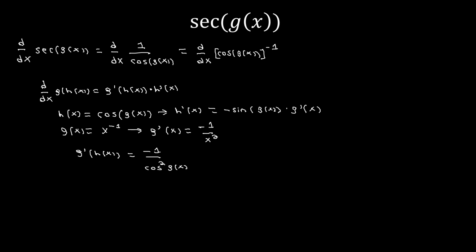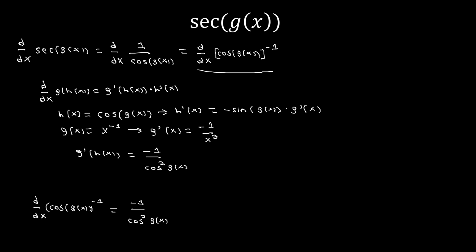So now we could plug in what we have here using the chain rule into what we had up here. So now we're going to have that d dx of cosine of g of x to the negative first power is going to be equal to g prime of h of x. So that was our negative 1 divided by cos squared g of x times h prime of x.